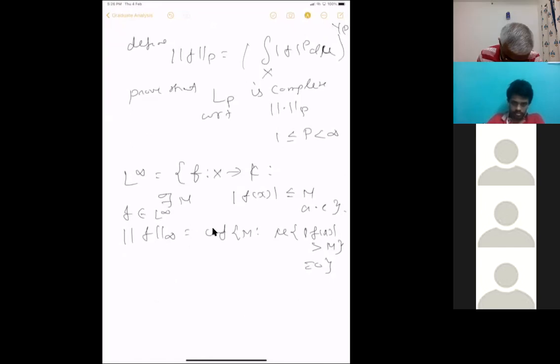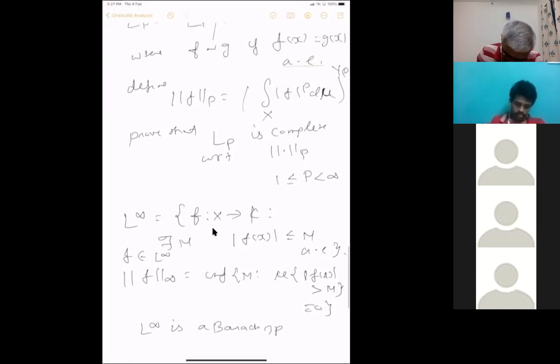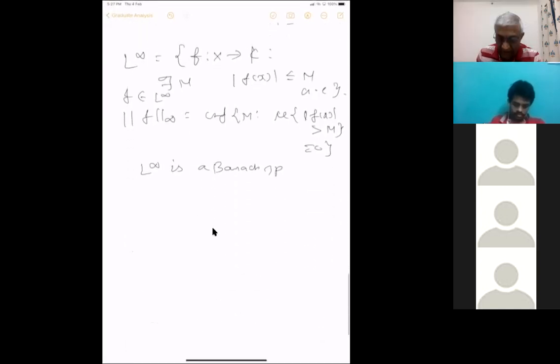Then L infinity is a Banach space. That is also part of this presentation. This is not very difficult. Prove that LP is complete. LP is a Banach space and L infinity is a Banach space. And I will give one more thing for the presentation.